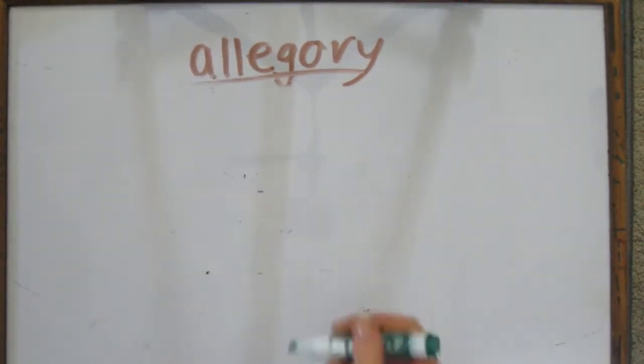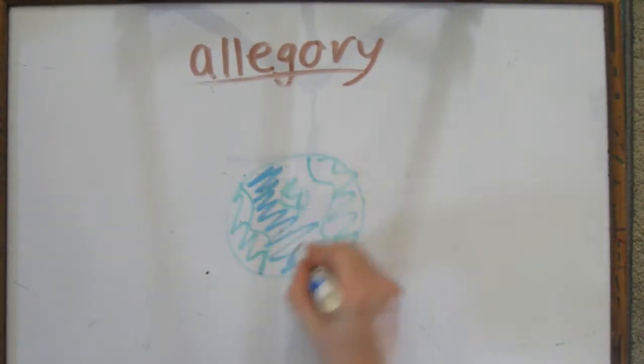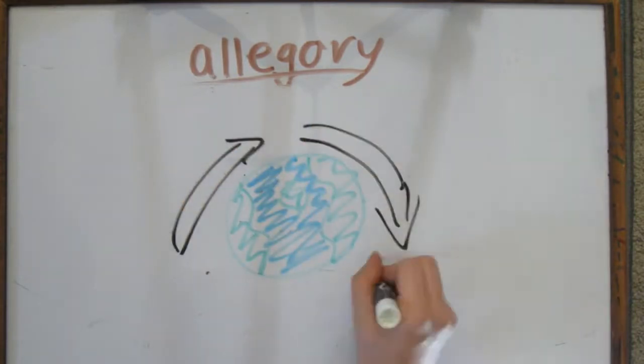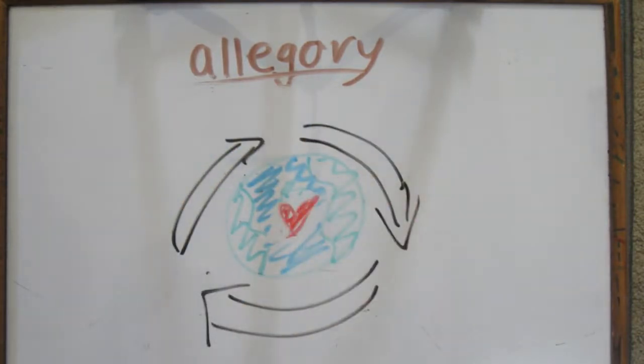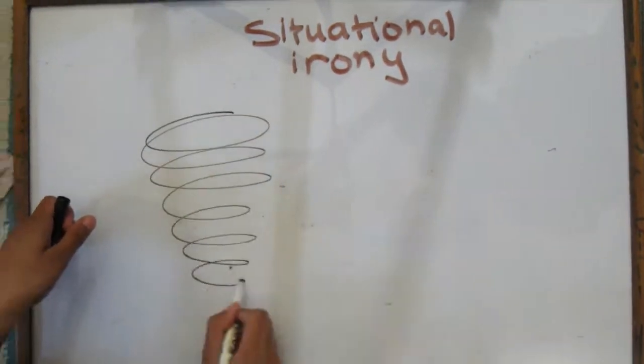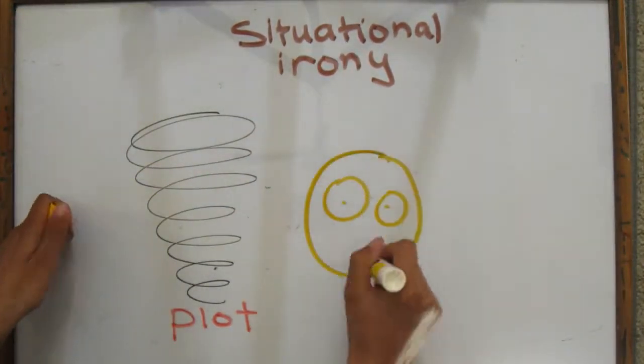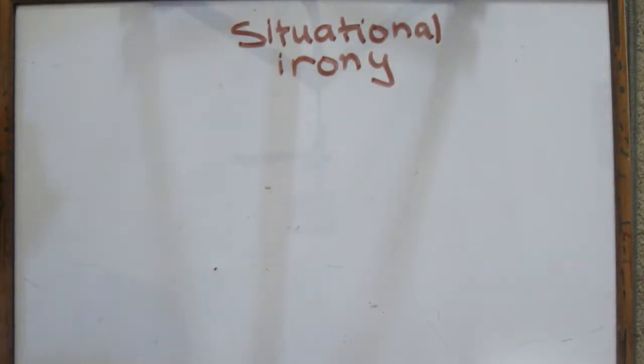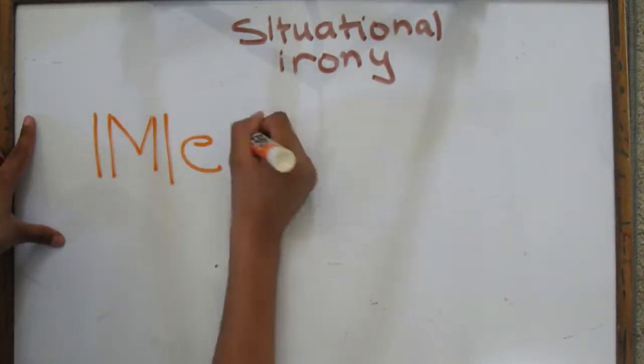To all the children watching, it seems like a movie about a cute robot, but in reality, its hidden message is that people need to work to save the Earth. Next, let's move on to situational irony. Situational irony is when the audience expects one thing to happen, but something else entirely occurs, aka a plot twist.